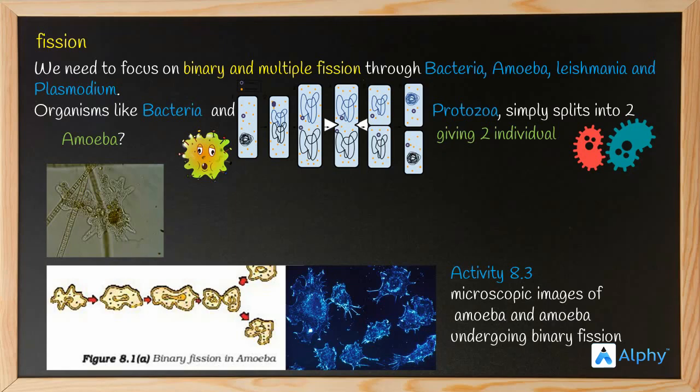That is what is happening in the second image. The content inside the amoeba is getting extended, right? What about the third one? It is getting extended a little more. What about the fourth one? The fourth one indicates the two amoeba are about to be formed, right? They are about to be separated. How about the last one? They give out two amoeba, right?